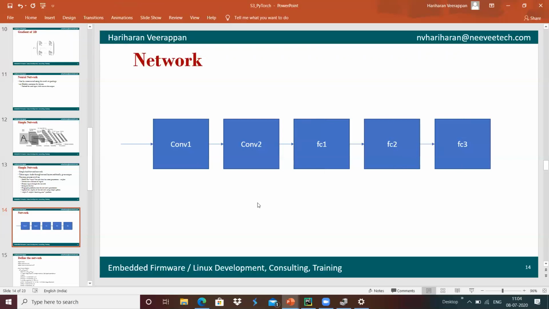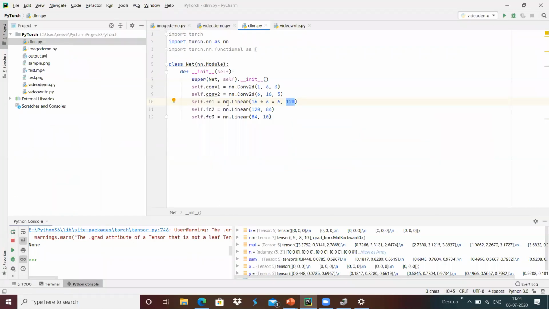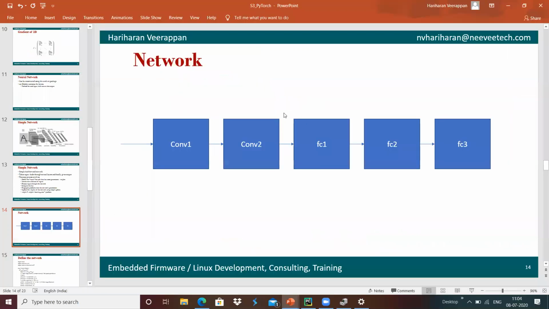Whenever we are creating a neural network layer, whether it is linear or a two-dimensional convolution, we have to provide input features and output features.